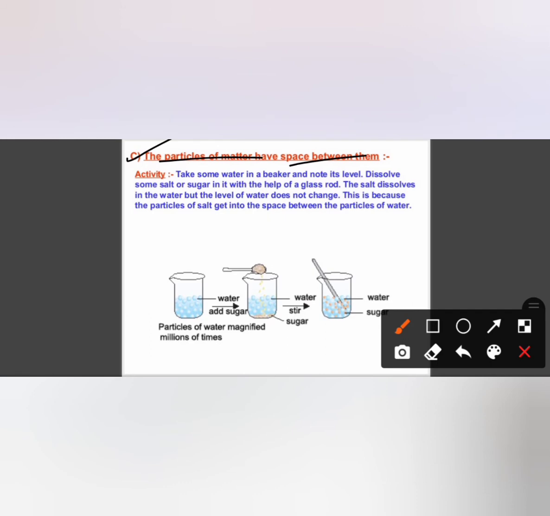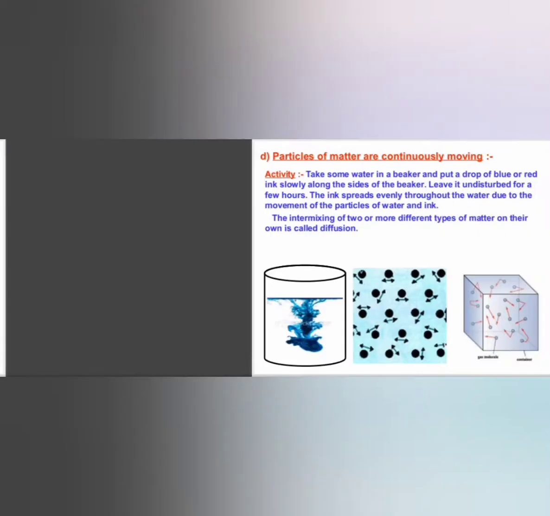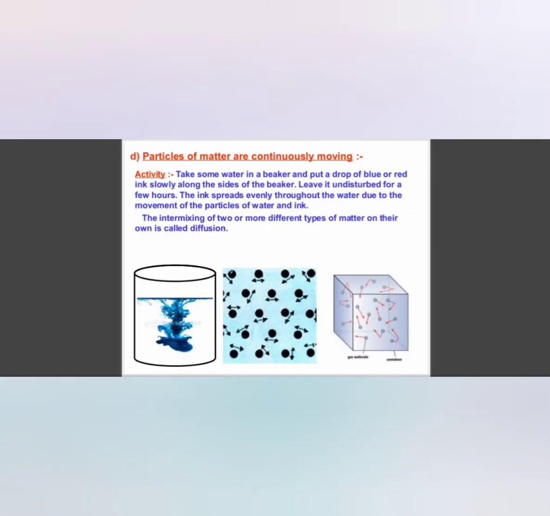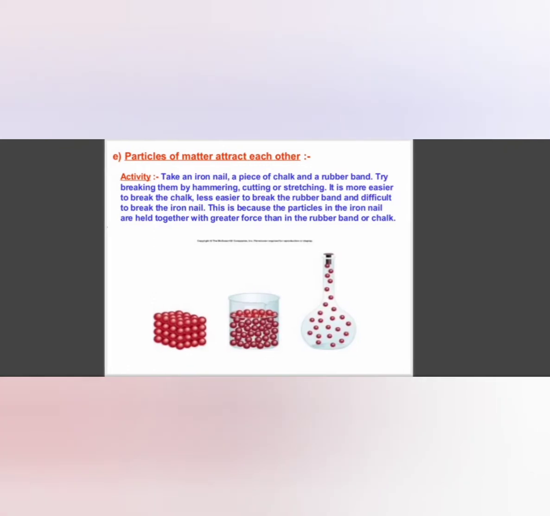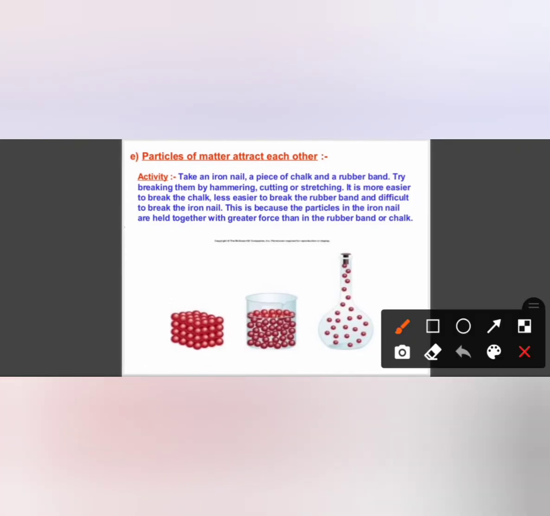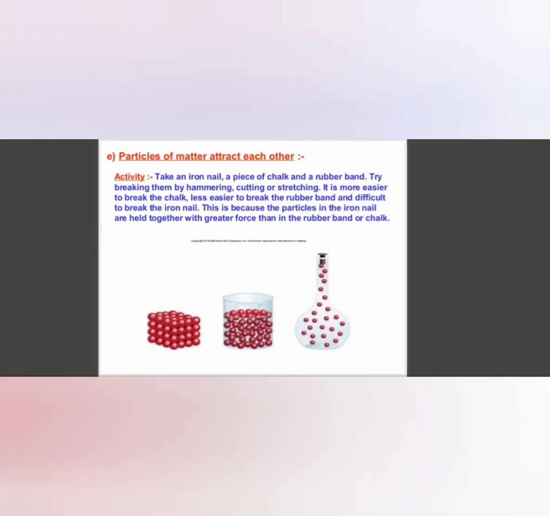In this we need to add sugar. This is a sugar solution activity. Then, particles of matter are continuously moving. That is the ink activity, right? Then we have matter attracts each other. An iron nail, chalk and a rubber band are needed, right? All these activities we will be studying further in the next session.